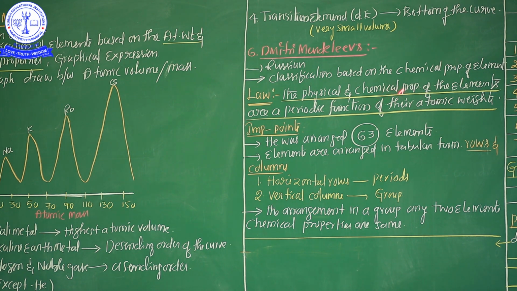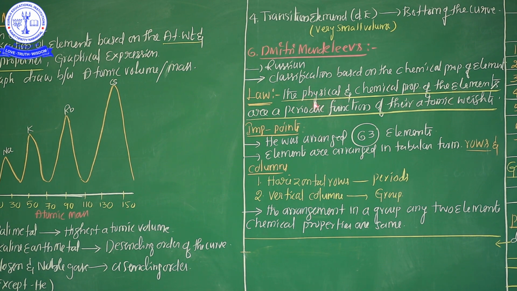It means the element's physical or chemical properties. For example, you know hydrogen's physical property is gaseous, yes or no, the lightest gas, a very light gas. So this property is decided by the weight of hydrogen. Why is hydrogen gas weightless? Because its atomic weight is very low. That's why it is a very light gas. Clear? So, very important point: the physical and chemical properties of the elements are a periodic function of their atomic weights. This is the most important law.